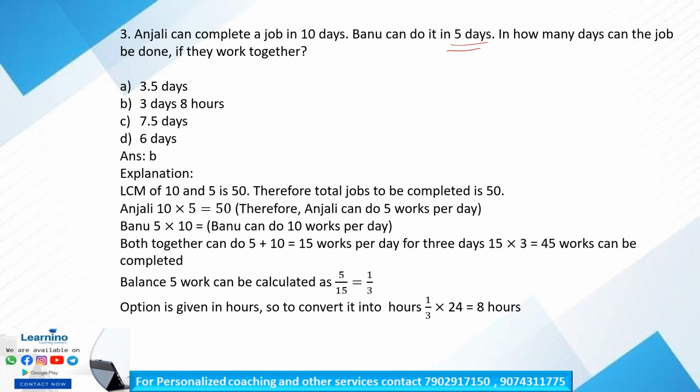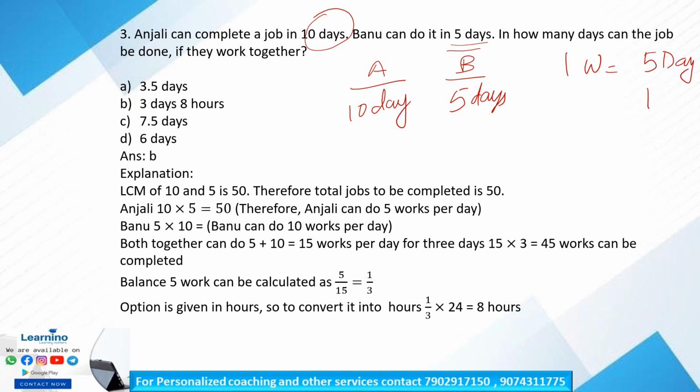In how many days can the job be done if they work together? Okay, so Anjali is A, Banu is B. Is it clear? Anjali A can complete a job in 10 days, and Banu can do it in 5 days. So Banu takes 5 days.